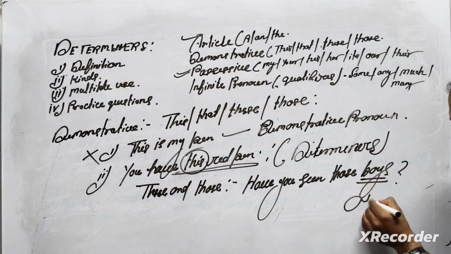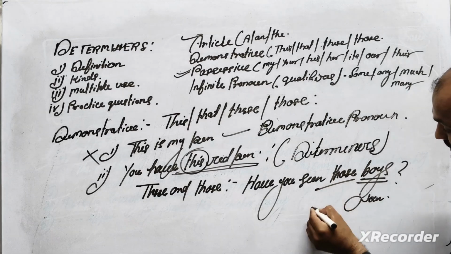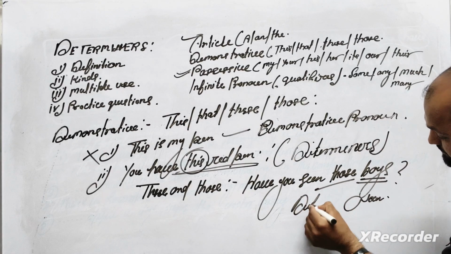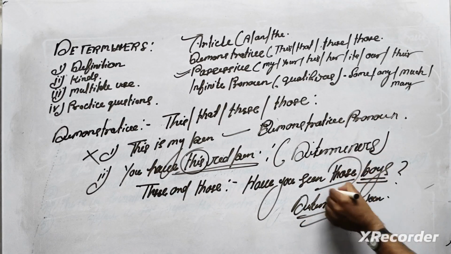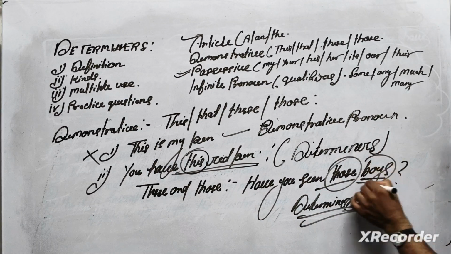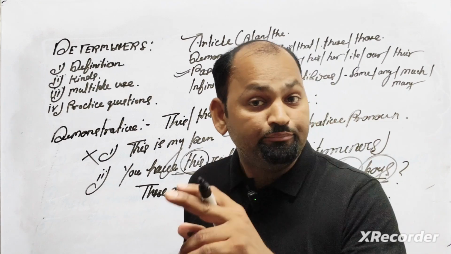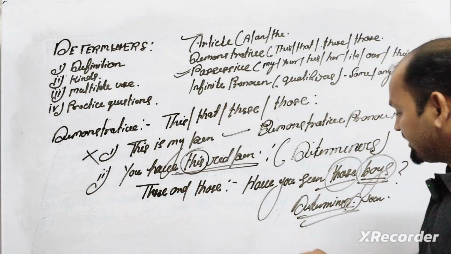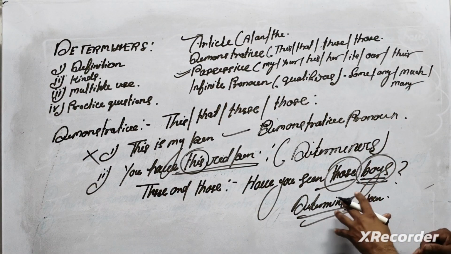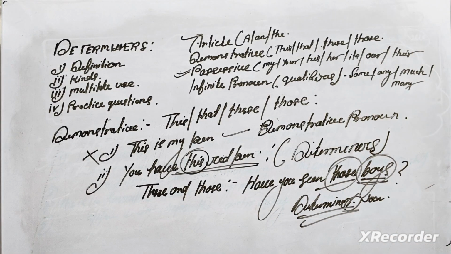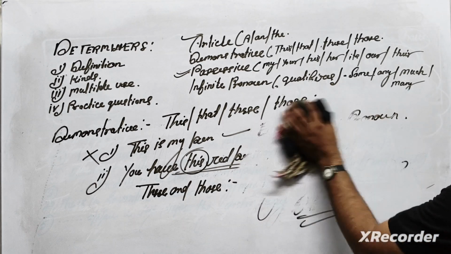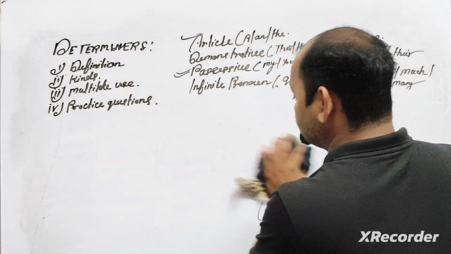Here boys is a noun and I use the determiner, so we call those a determiner. Why? Because I used it along with the noun boys. Concept clear? There is nothing difficult for you. I hope you are understanding the rest. I will give you a few more examples of this. Okay, come to the point.